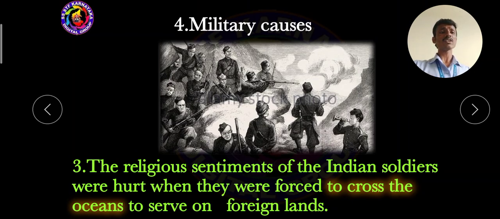This was against Indian tradition. According to Indian tradition, we should not cross the ocean. It is against the religion; it is the custom. So the soldiers became angry and turned against the British. This is one of the important military causes for the first war of Indian independence.